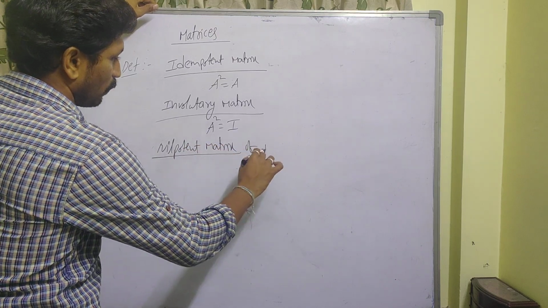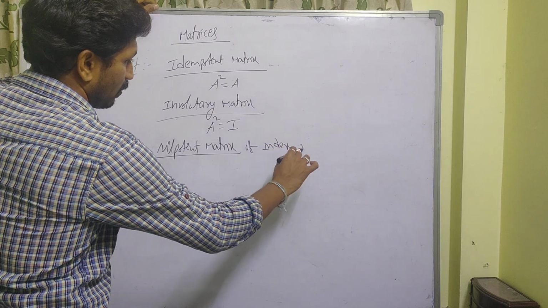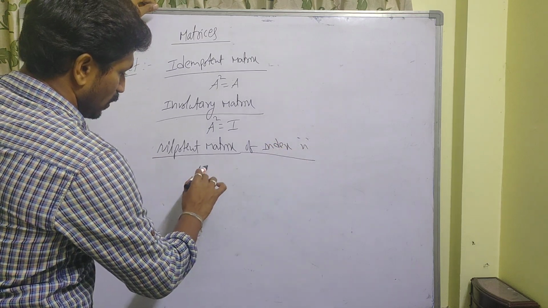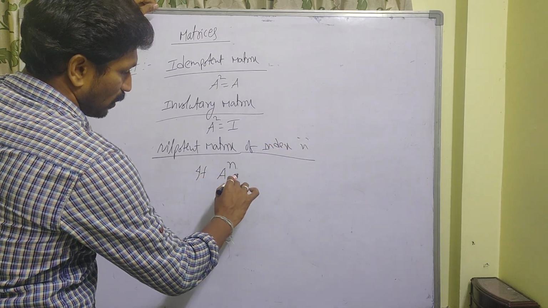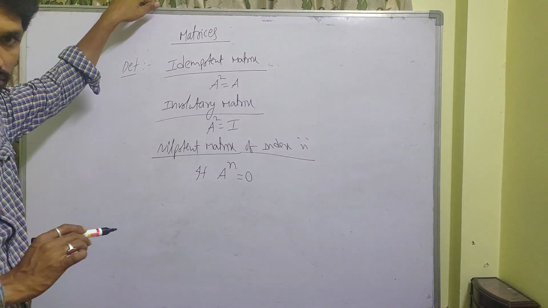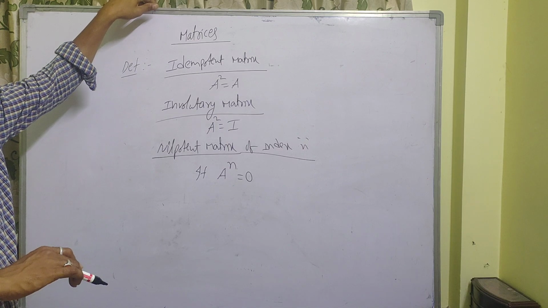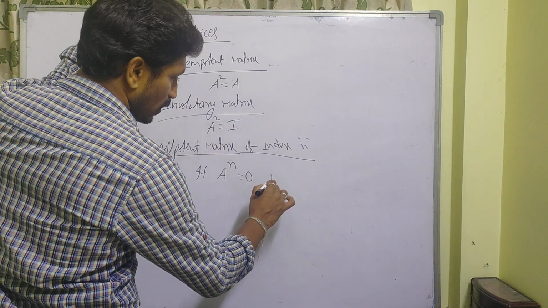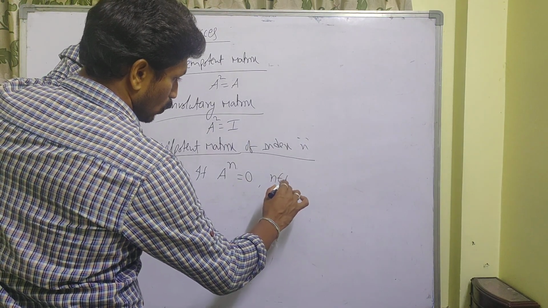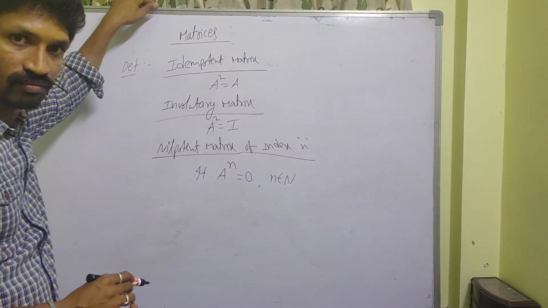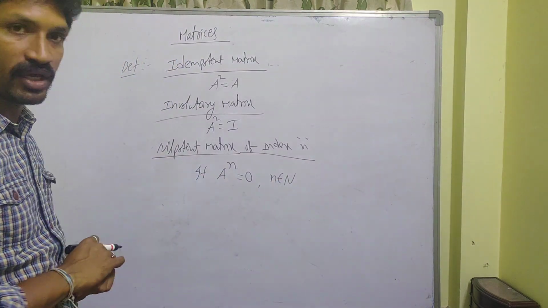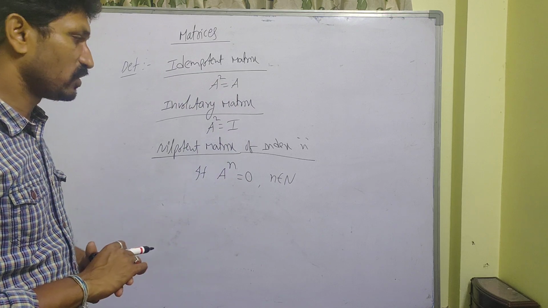Nilpotent matrix of index n. If A power n is equal to O, where n is the least positive integer, where n belongs to natural numbers, then A is said to be a nilpotent matrix of index n.